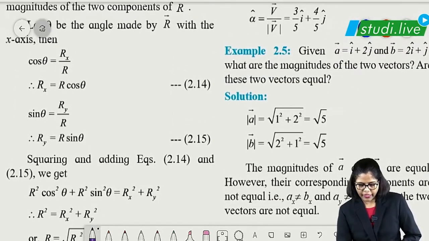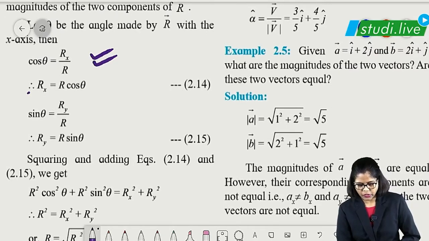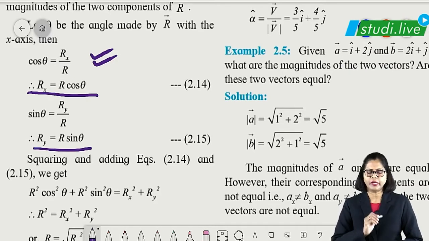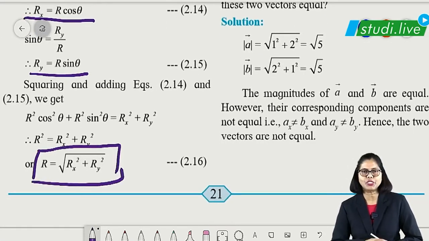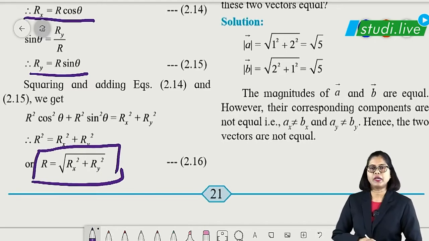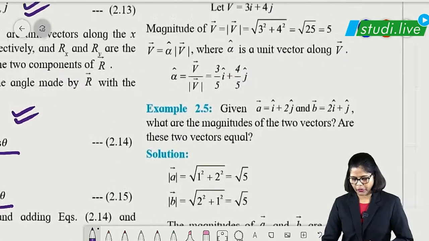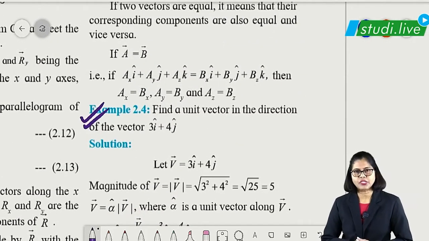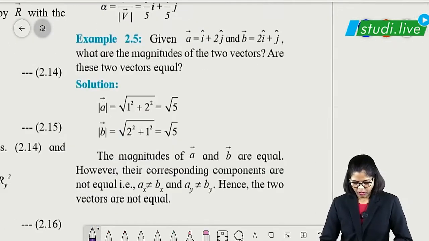Here again, using the right angle triangle, cos theta gives Rx as R cos theta, and Ry as R sin theta. From the resolution of vector, the magnitude of any resultant vector we get as root of Rx square plus Ry square. If the third axis is there, it will be plus Rz square, okay. Based on that, there are so many numericals, which are all very important. We can solve based on that particular part, okay. Then after that, this is all numerical, students.